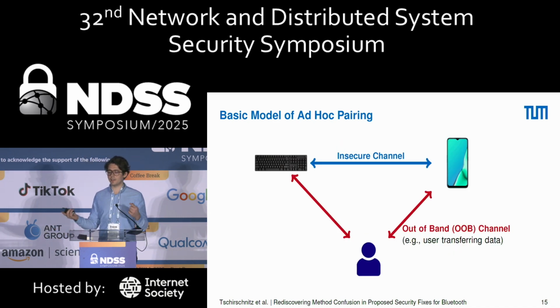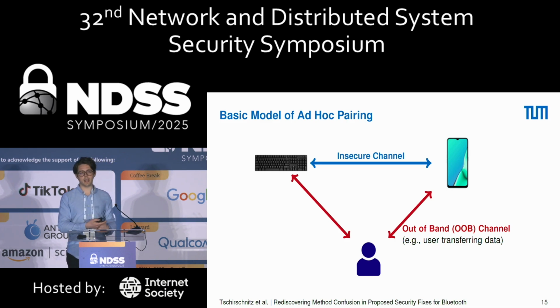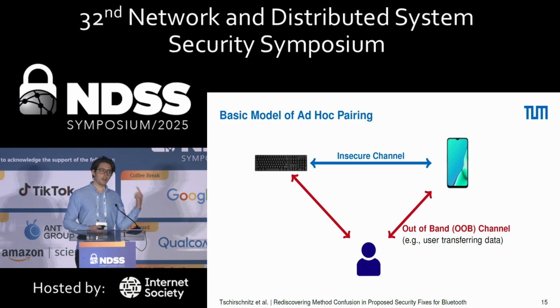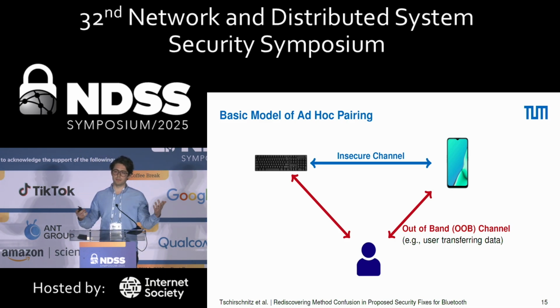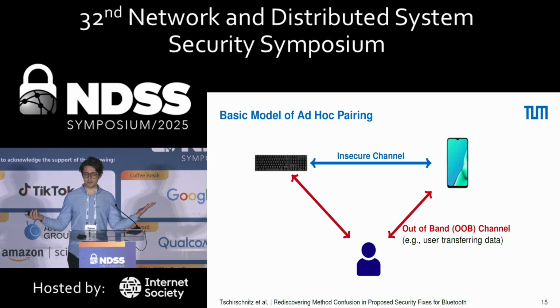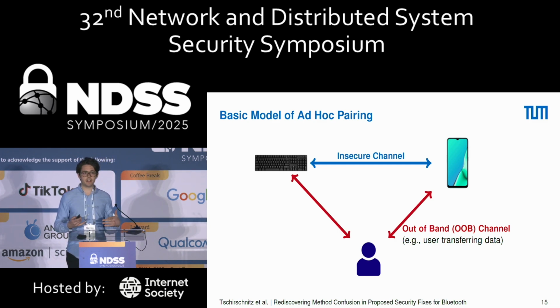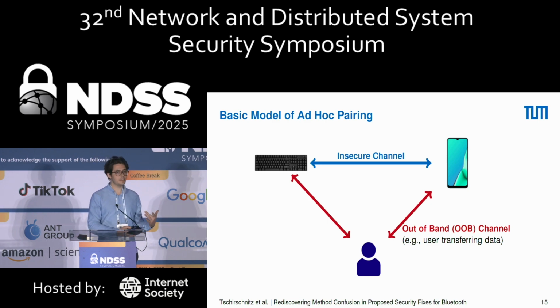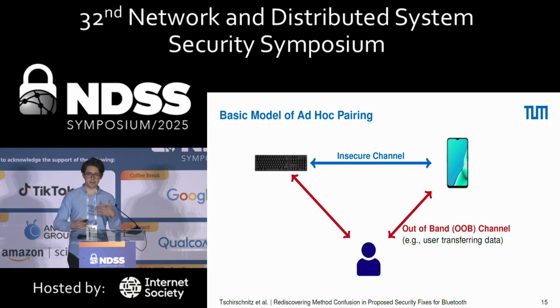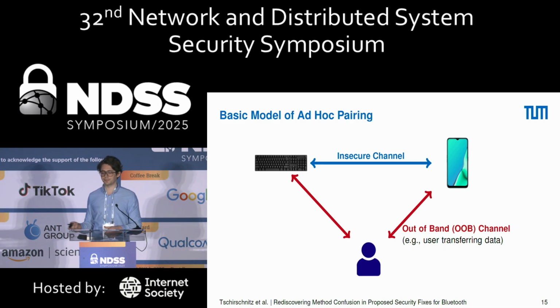These devices then interact with each other, and have two ways to do so. One is the insecure channel, so Bluetooth, unauthenticated whatsoever. And they have a back channel, the out-of-band channel, that is usually low bandwidth, for instance because a user is transferring data, but it provides some authenticity or sometimes even confidentiality. That is important because the pairing protocol uses that channel.